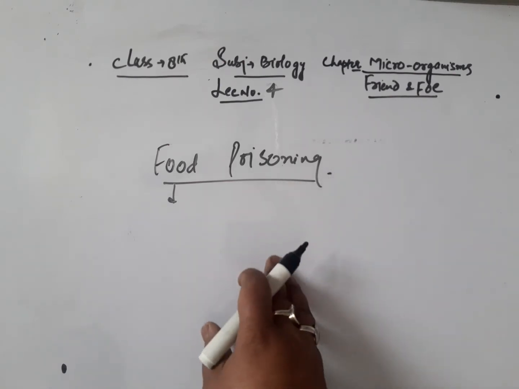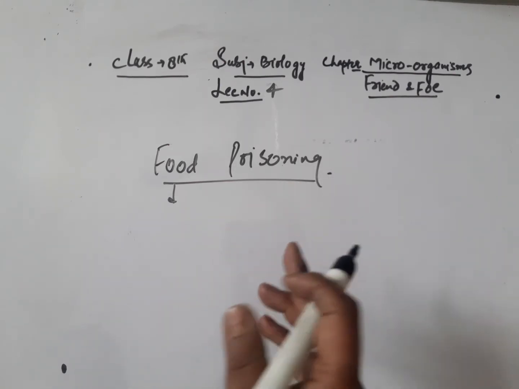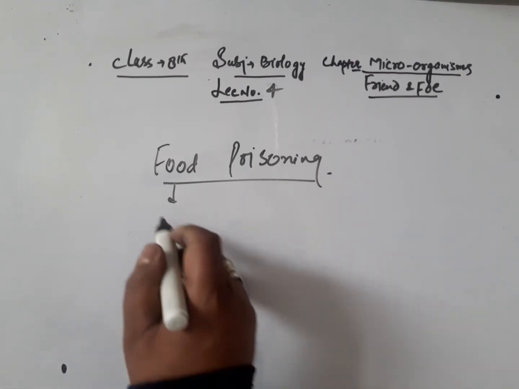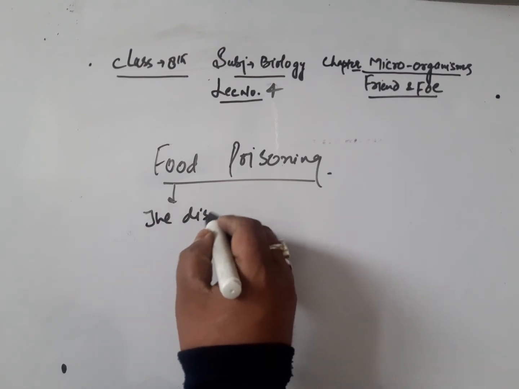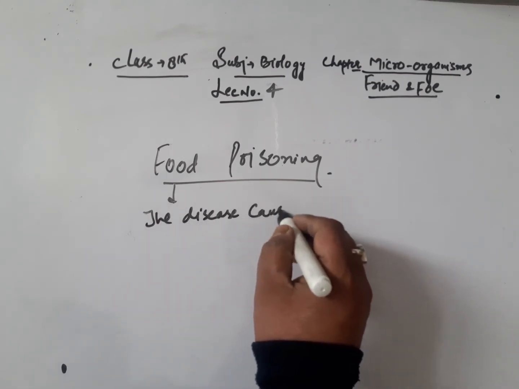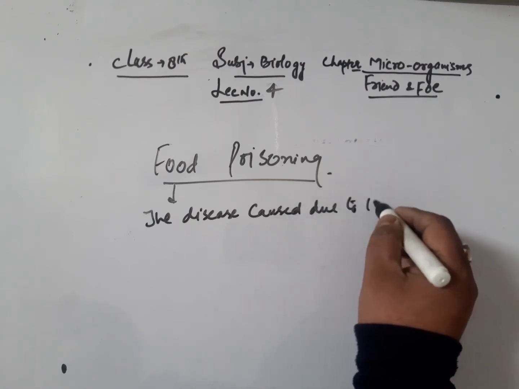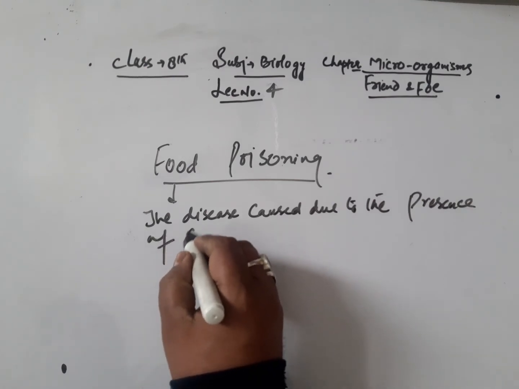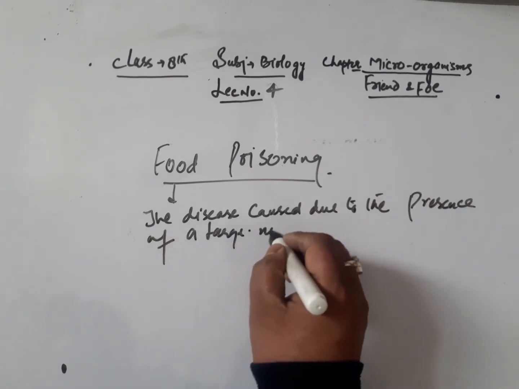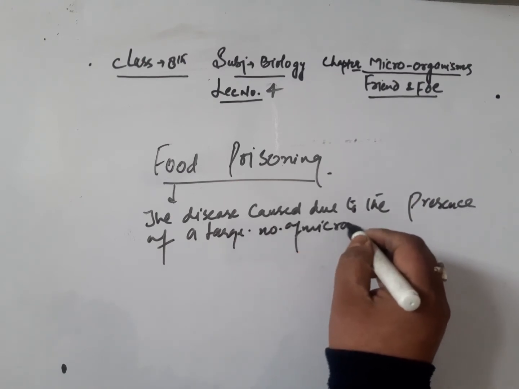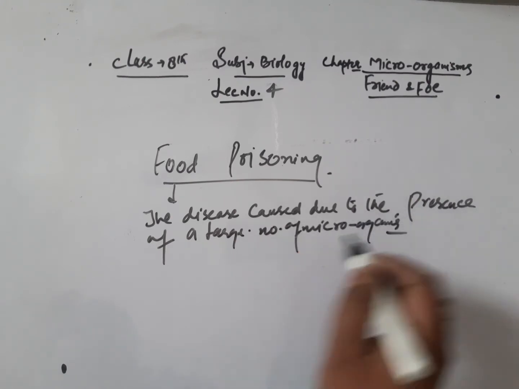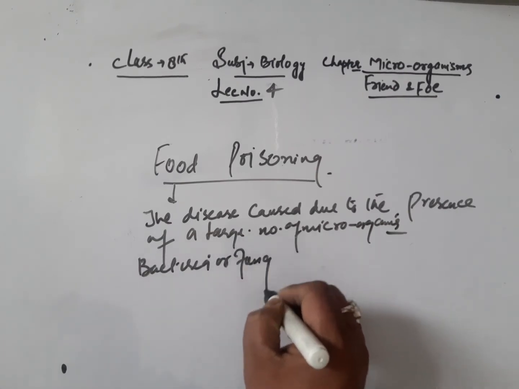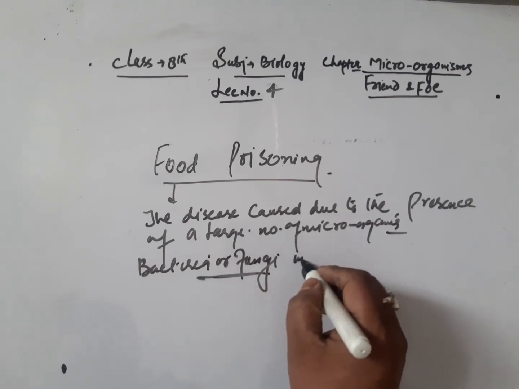Its color may also change sometimes. If such a food is eaten, it will lead to food poisoning. So we can say the disease, I will write here, the disease caused due to the presence of large number of microorganisms, whether bacteria or fungi, in the food,